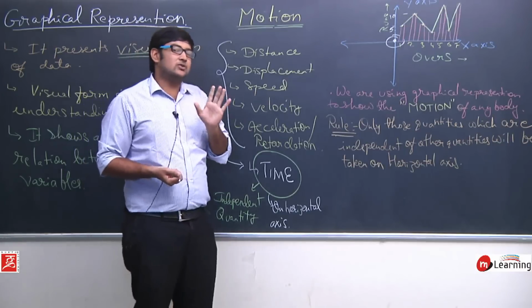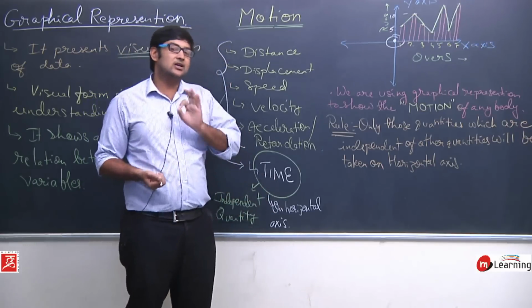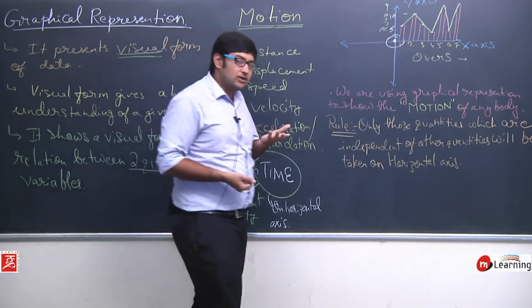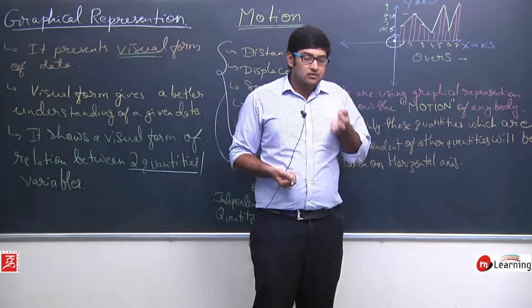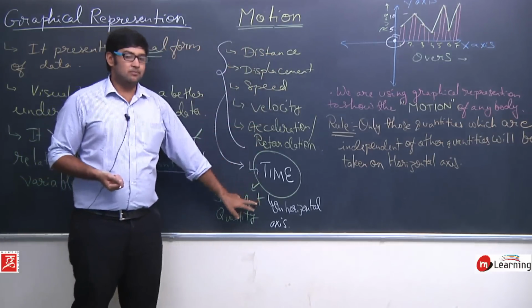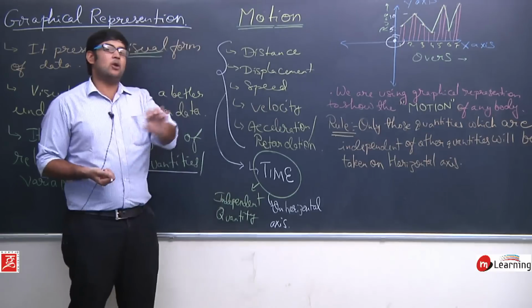So just consider that time is an independent quantity. For the graphs that we are going to study, we will choose one of these quantities and time, and plot a graph.